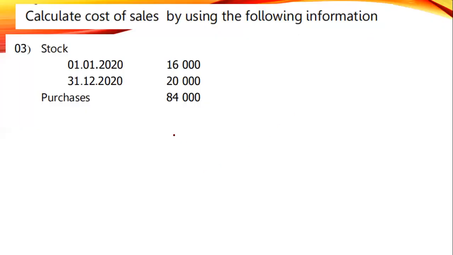See the answer. Opening stock on 1/1/2020 16,000. Purchase 84. If you add these two together, opening stock plus purchase is 100,000, minus closing stock 20,000. So your answer is 80,000 rupees.